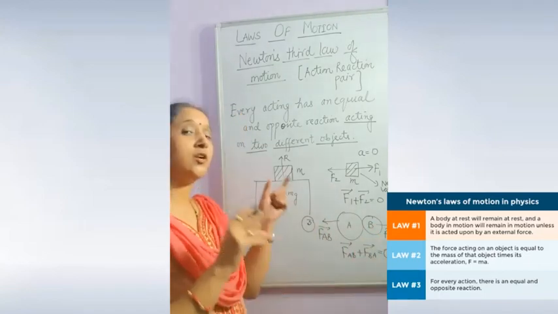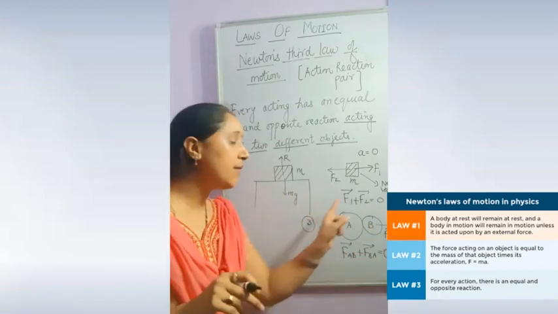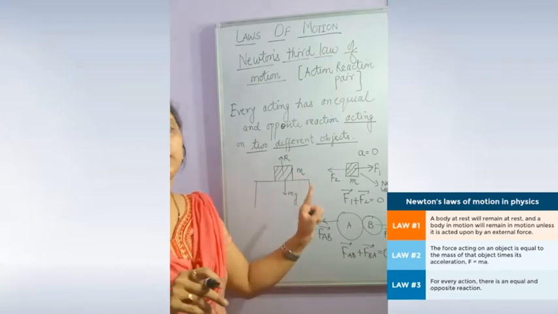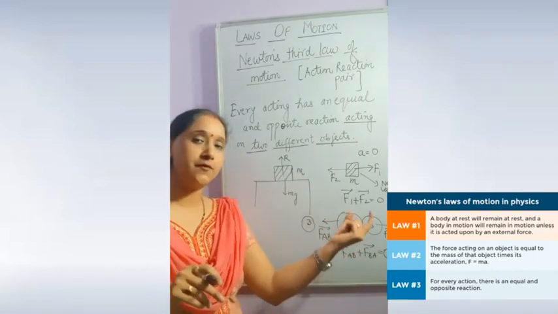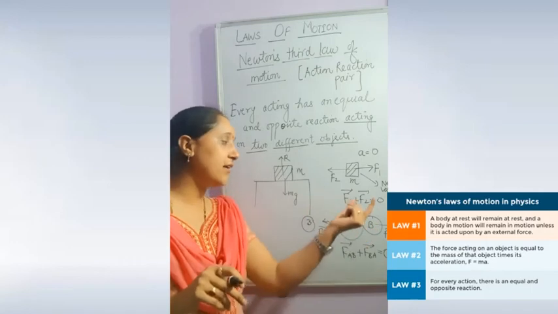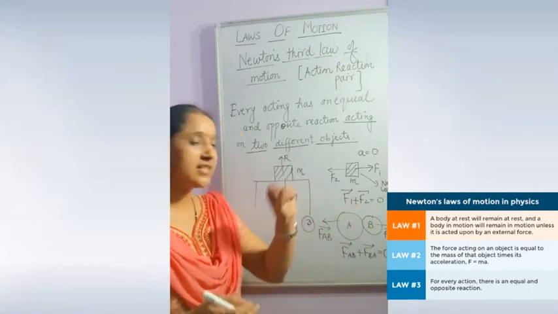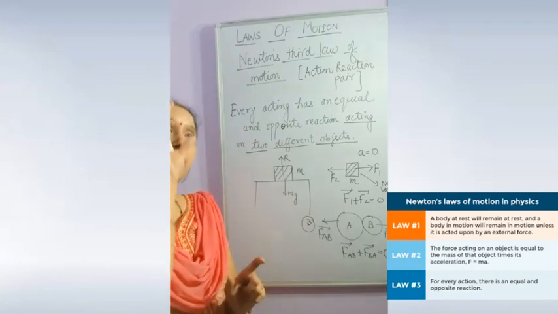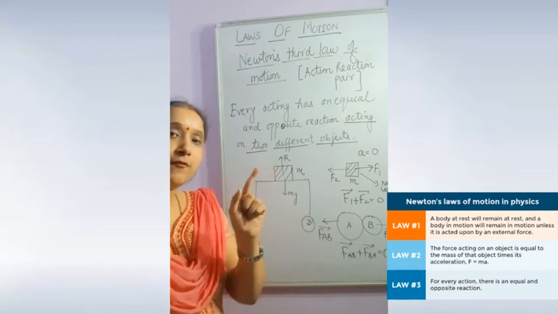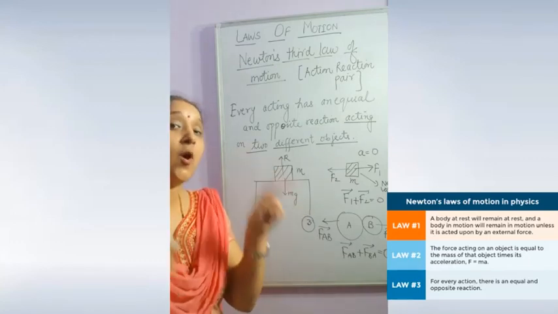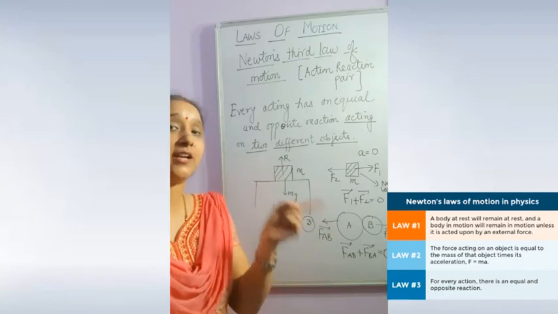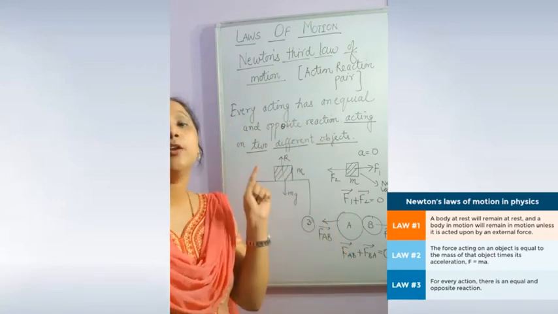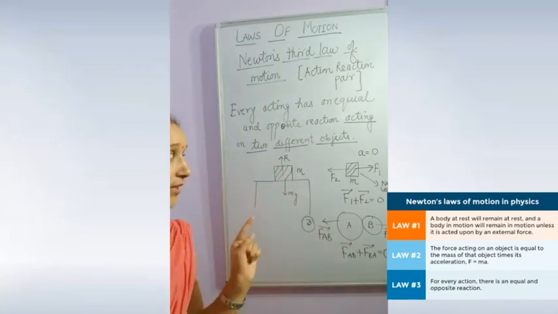Here the two objects are applying equal and opposite force on each other, so this is also an application example of Newton's third law. If the net resultant force is 0 and these two objects are applying force on each other, this is an example of action reaction. Make it very clear: action reaction means there are two bodies and both are applying force on each other. If two equal and opposite forces act on a single body, that is not an example of Newton's third law of motion. Okay students, this point is clear to all.